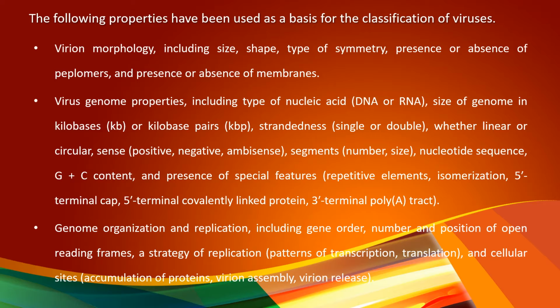Then the segments, like the number and size of the genetic material, the nucleotide sequences and the GC content, and the presence of special features like repetitive elements, isomerization, and the 3' terminal poly A tract. All these characters are included in the classification.